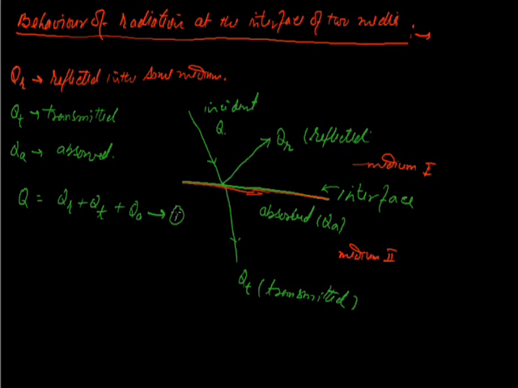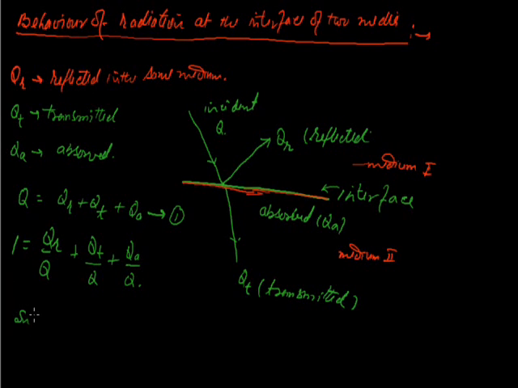For example, a glass plate is placed in sunshine and sunlight falls on it. Some part of the sunlight is reflected, so it shines from the side, some is transmitted, and some part is absorbed, so it becomes hot. If we divide by Q, then 1 is QR upon Q plus QT upon Q plus QA upon Q.